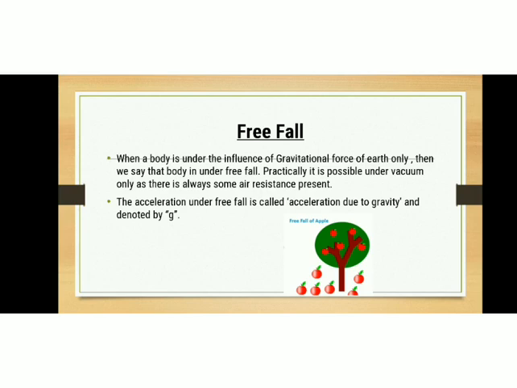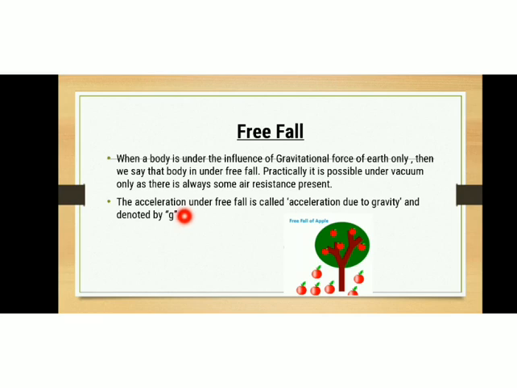Whenever the velocity increases, there will be an acceleration, and this acceleration involved in free fall is known as acceleration due to gravity. This acceleration is due to the Earth's gravitational force. Therefore, it is called acceleration due to gravity, or acceleration due to the gravitational force of the Earth. Acceleration due to gravity is denoted by small g. So there is capital G and small g. Capital G is the gravitational constant.